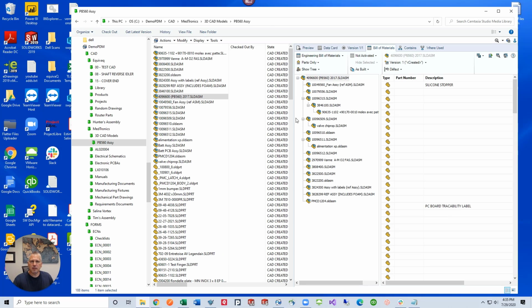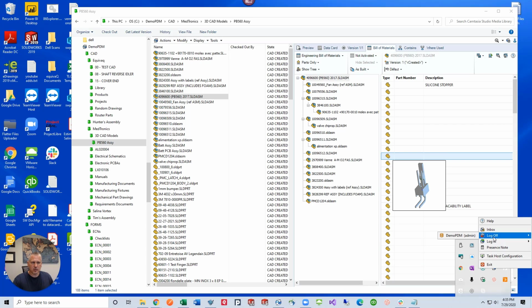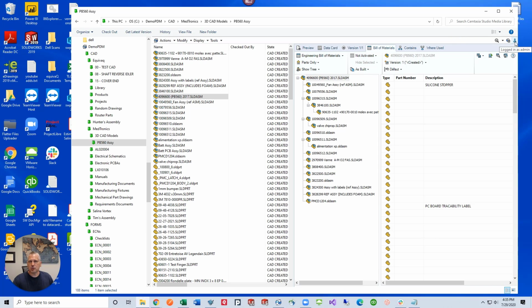One last component that we might want to take a look at is how you can access your user account, which user you are logged in as. In the old days, we would go down to the system tray, click on PDM, and then hover over log off, and you can see demo PDM logged in as currently the admin. There's a new way to do this. If I hover over this user widget, then I can see I'm logged in as the admin. If I click on it, I get the option to log out from here. So you don't have to have access to the system tray in case you're working on a different screen than your main system tray window.